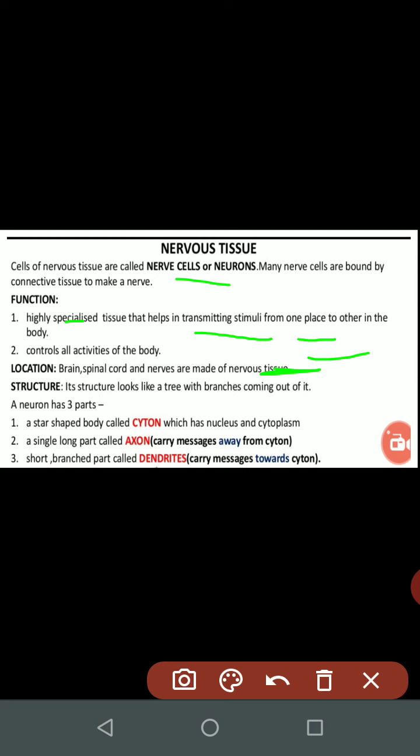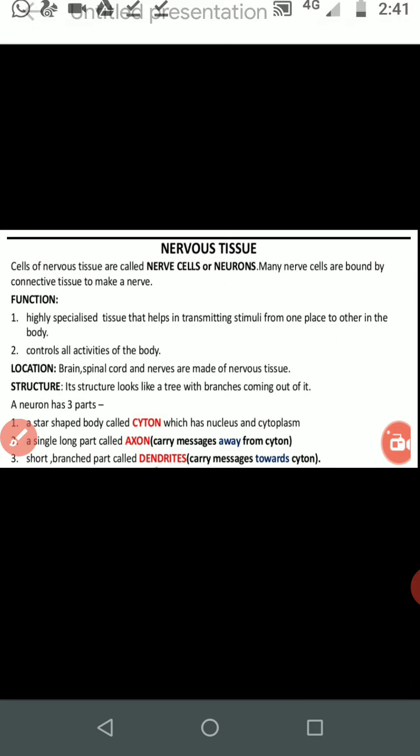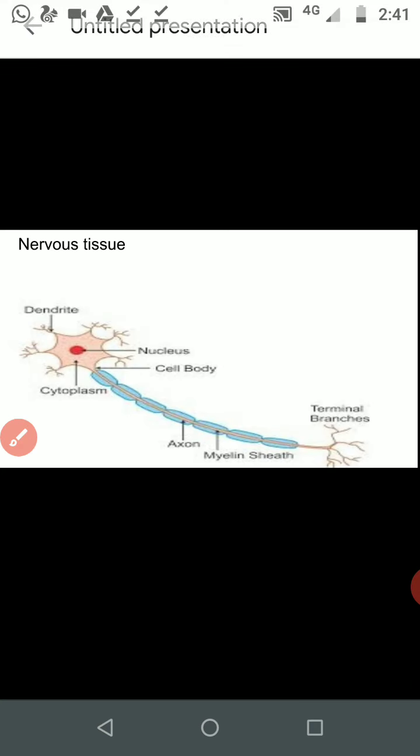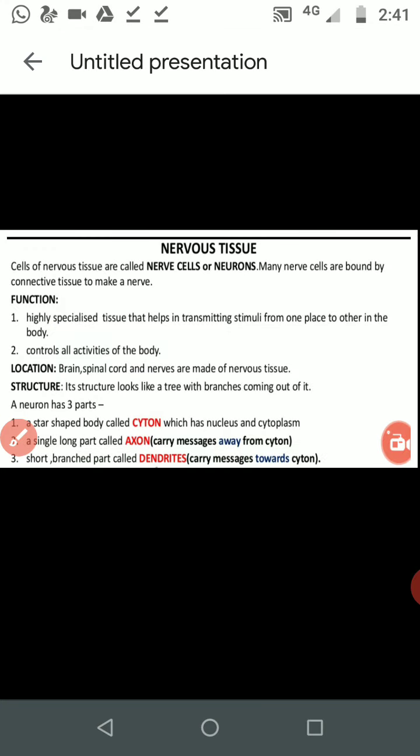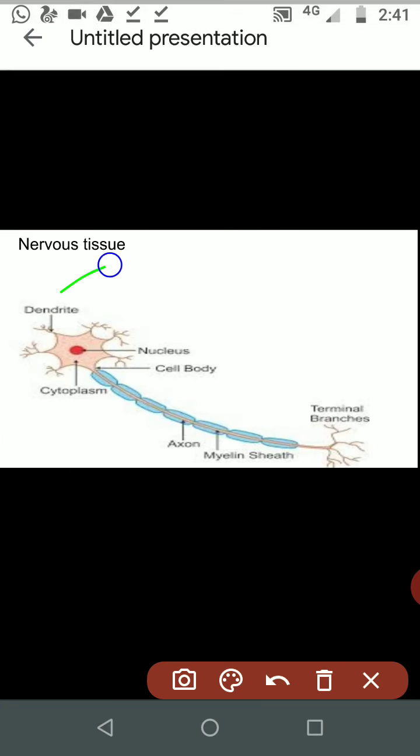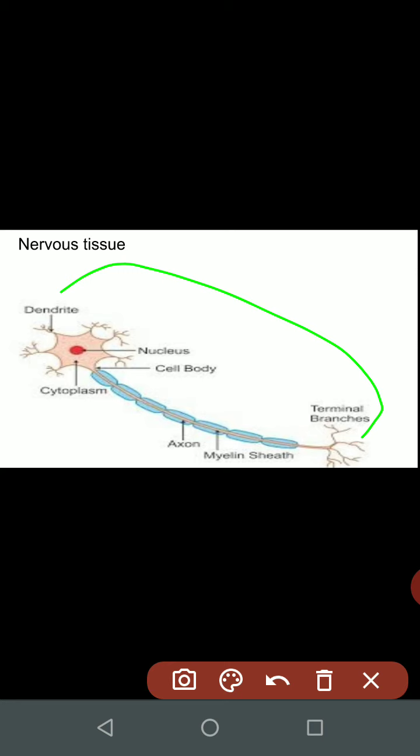Then next is the structure of a nerve cell. This is the structure of a single nerve cell. It has three main parts: the cell body, axon and nerve endings.